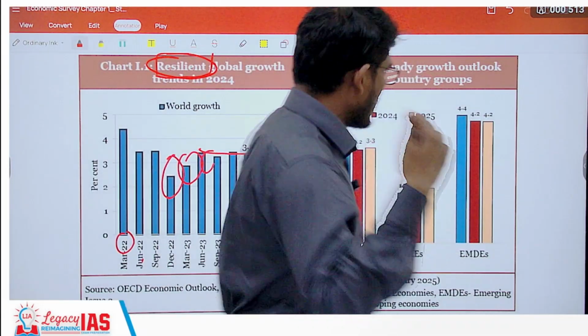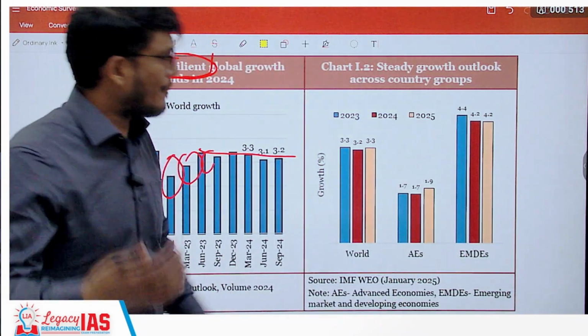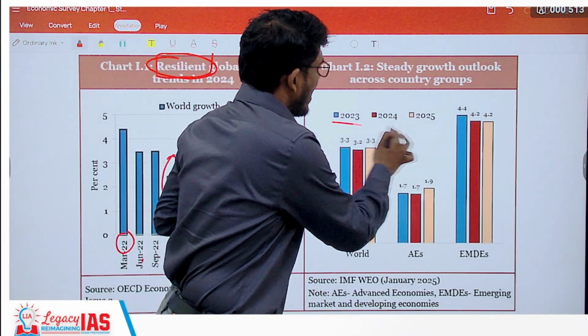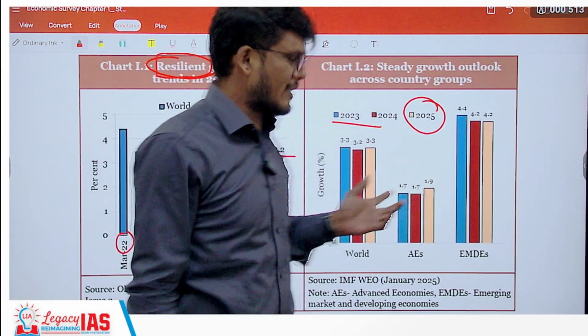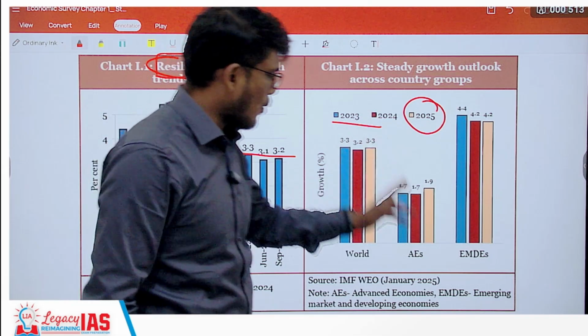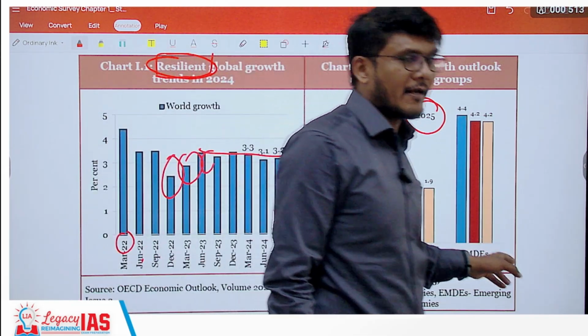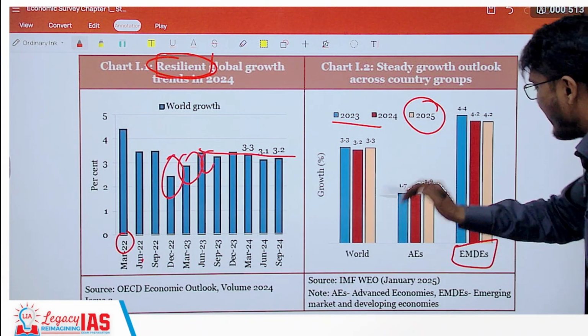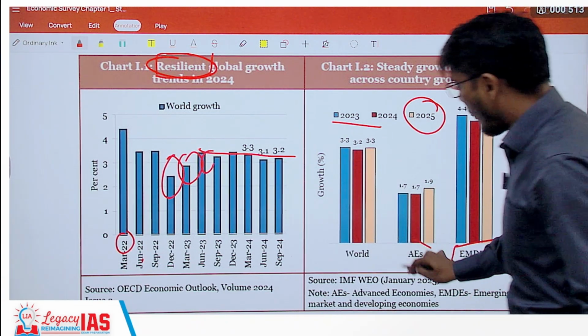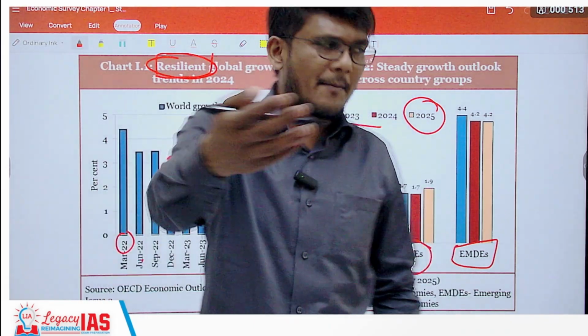If you talk about the outlook that we expect in 2025, we have the trend as well as the outlook here, which the economic survey has divided into the world, the advanced economies, and the emerging market and developing economies. So India comes under EMDEs, right? And these are the advanced economies, like for example your USA.